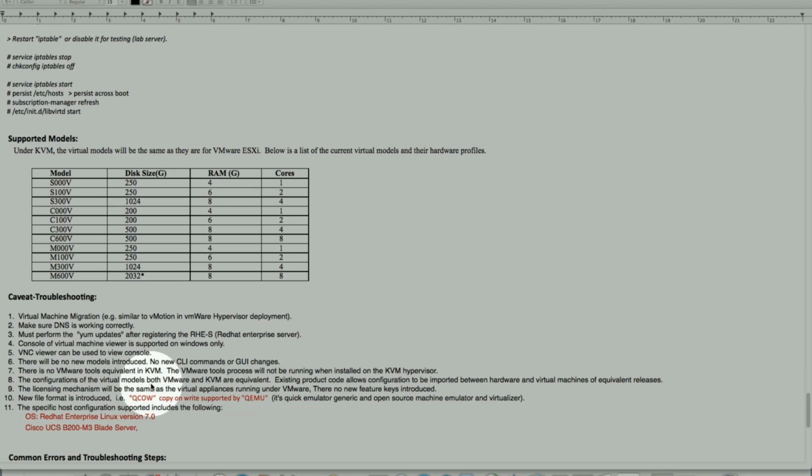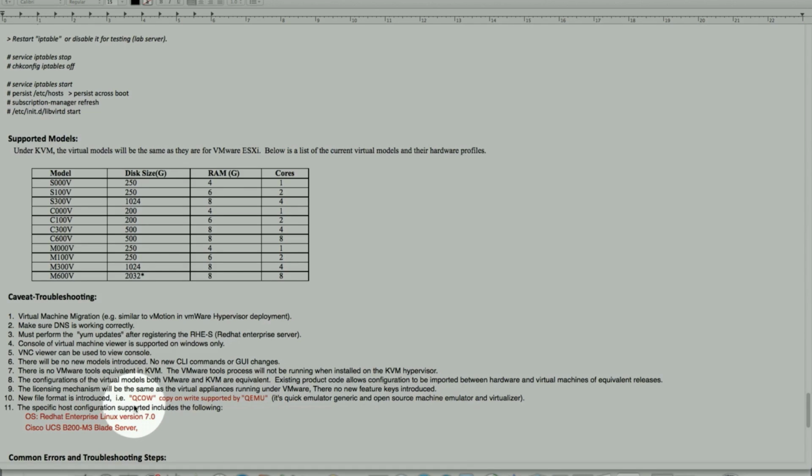Configuration of virtual models on both VMware and KVM will be the same. What that means is, if machine A is running a code and machine B is running the same code, I can migrate the config as long as the network parameters are different. So no additional migration tool is needed. The licensing will not change either. That would be the same as we have today. It's an XML file we install, and there are no new feature keys.